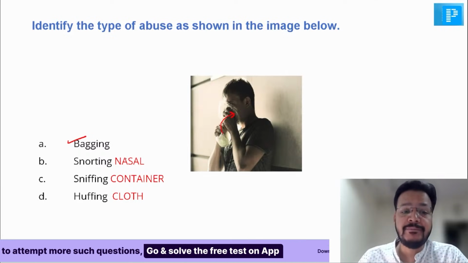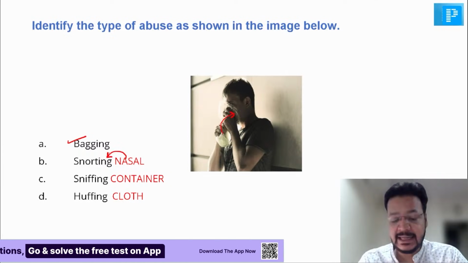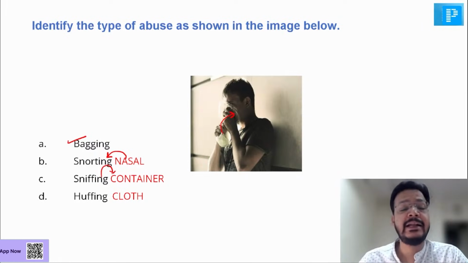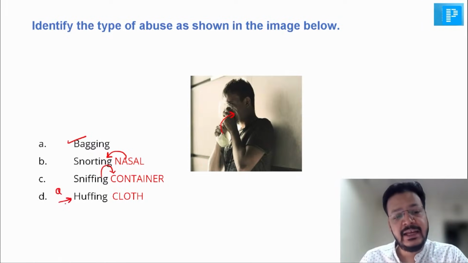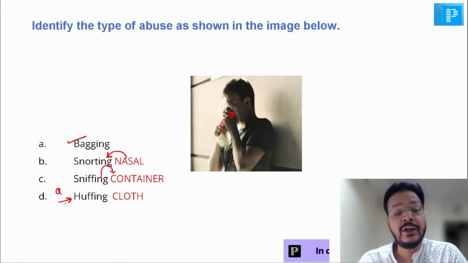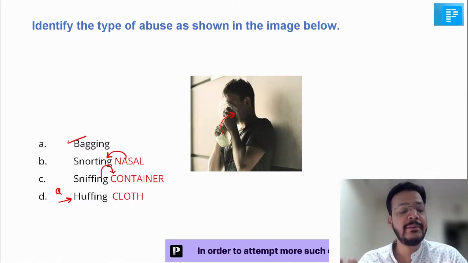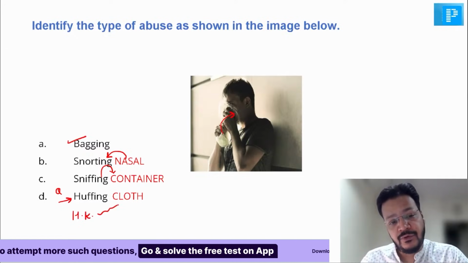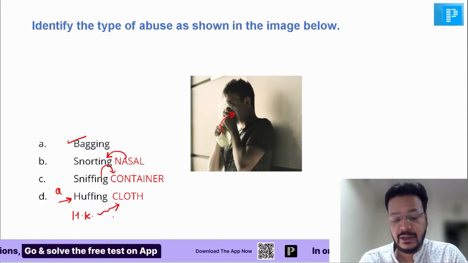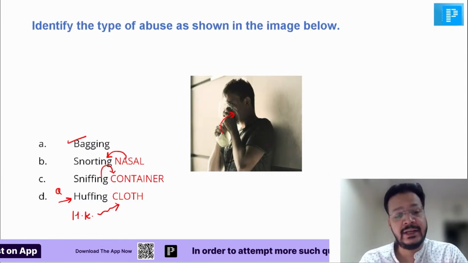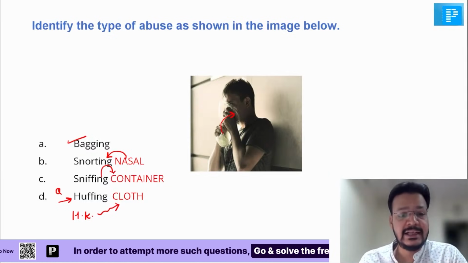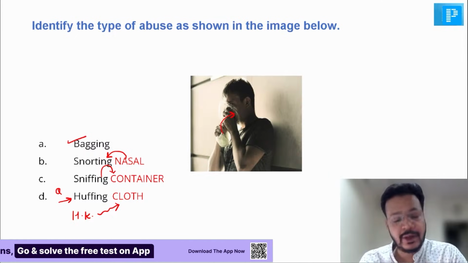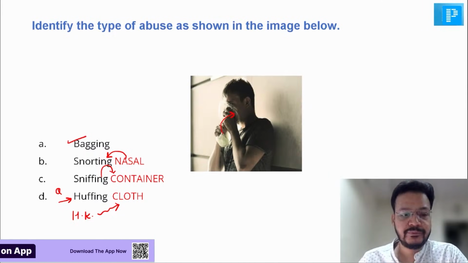What is snorting? Snorting is inhaling through the nose, nasal inhalation. Yes. Sniffing is if you are using any container. But what is huffing? Huffing is inhalation using a cloth. Doctor, you can remember by a trick: H for huffing, H for handkerchief. So if you are using a handkerchief for inhalation, that is known as huffing. Snorting is nasal inhalation, bagging is a plastic bag, sniffing is a container, and huffing is using a piece of cloth. Is it clear, beta? Okay?